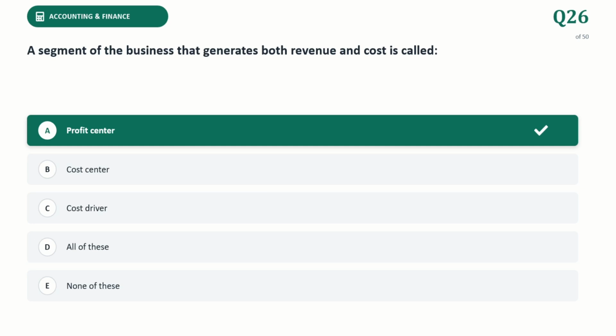Next question. A segment of a business that generates both revenue and cost is, the correct answer is profit center. A segment of business that generates both revenue and cost is a profit center. Managers of profit centers are held accountable for both income produced and expenses incurred within their specific units.